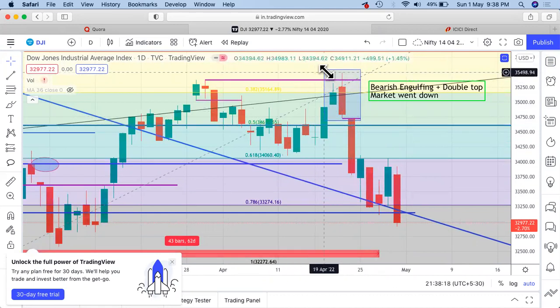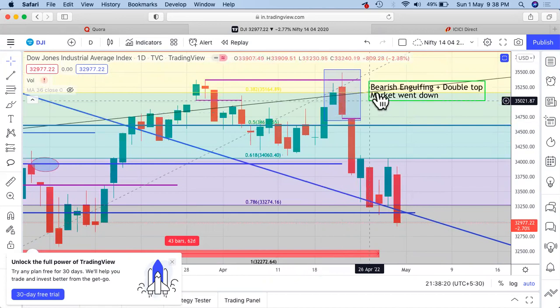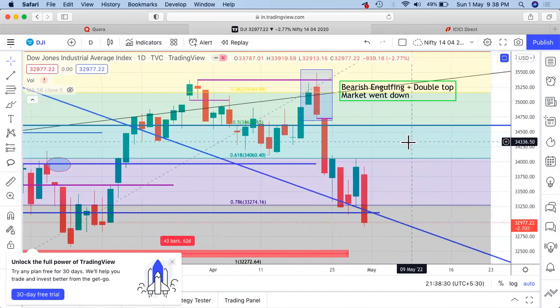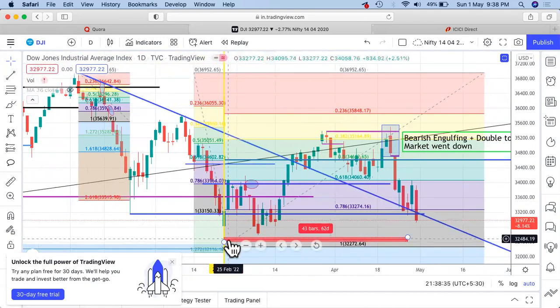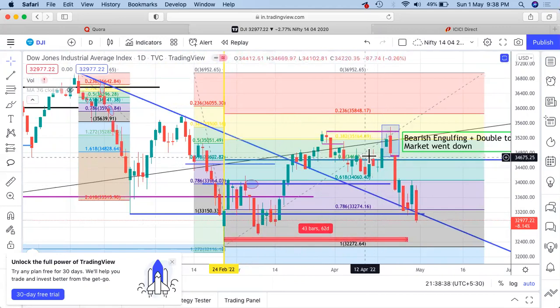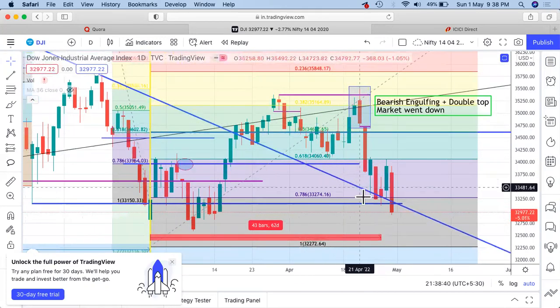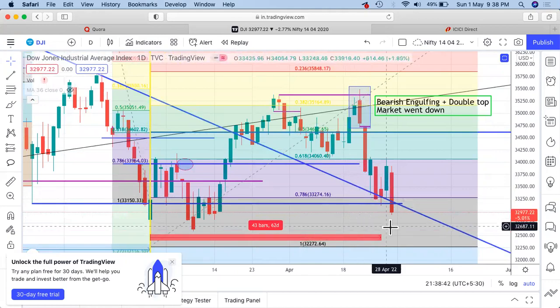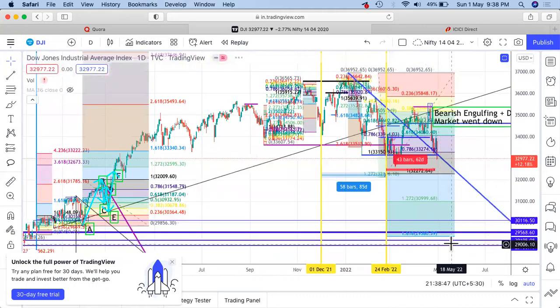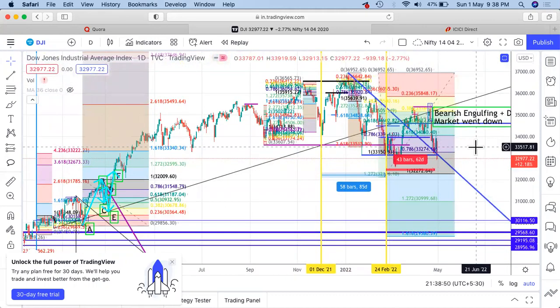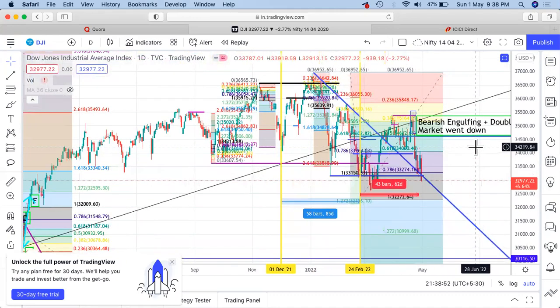Again, if you look in terms of candlestick pattern, it was a bearish engulfing plus a double top. So it was very strong and did come down drastically, right? So again, if you look at the trend, yes, this is negative, and the overall range which has been created from this 0 to the bottom, it had crossed the 0.5 level and come down to almost the 0.76 level. Now, if it crosses further, probably we'll be able to see a further downtrend and a quick fall further. Depends how it goes altogether. Let's not try to predict the market, but go with the market.